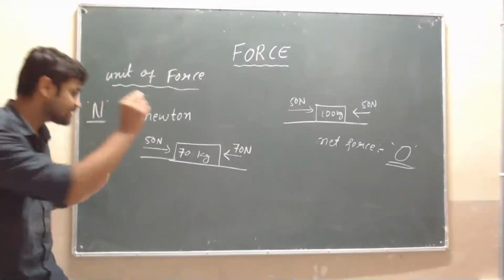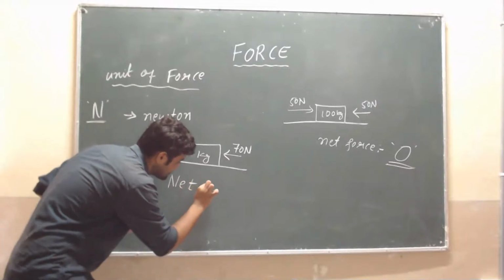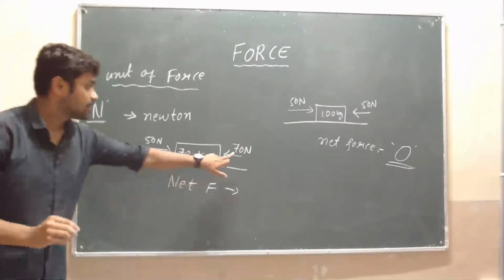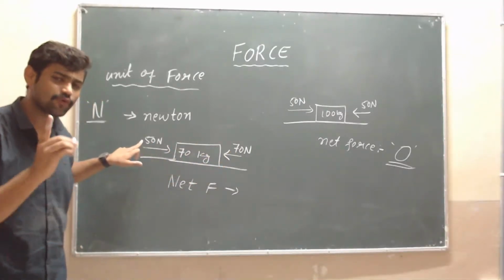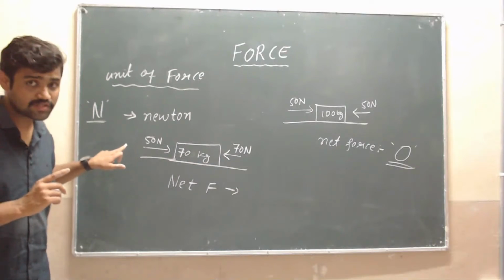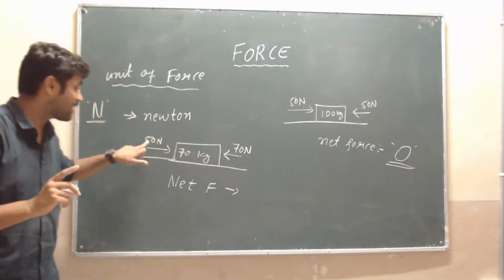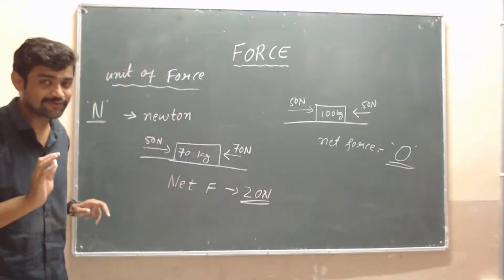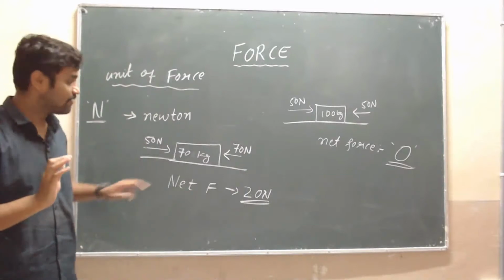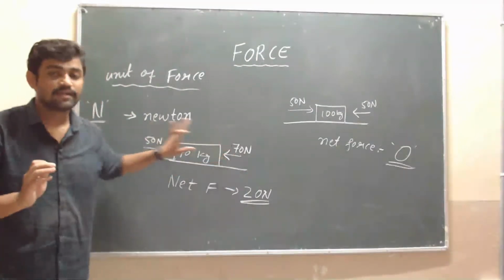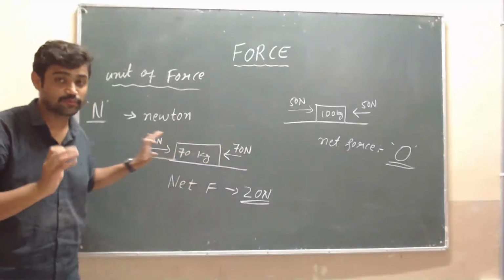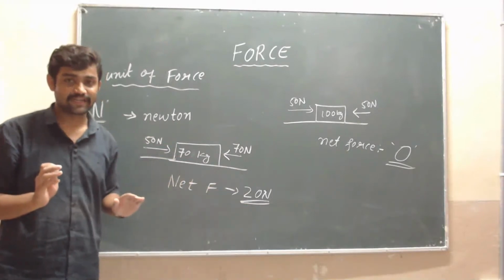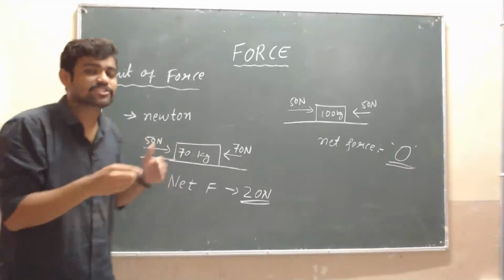Then what is the net force here? Can you give me the answer? 70 plus 50, that is 120? Is 120 the net force? No sir, it is only 70 minus 50, that is 20 Newton, because the opposite forces have to be subtracted. That's why the total net force here is 20. Here the object will move, but slowly.